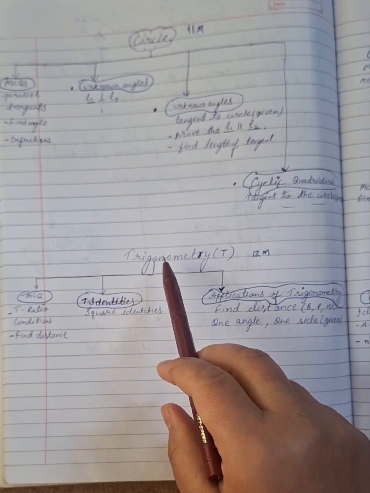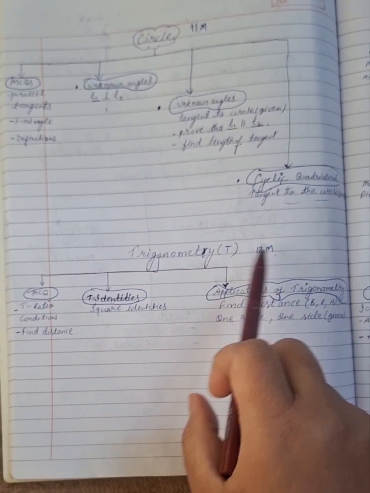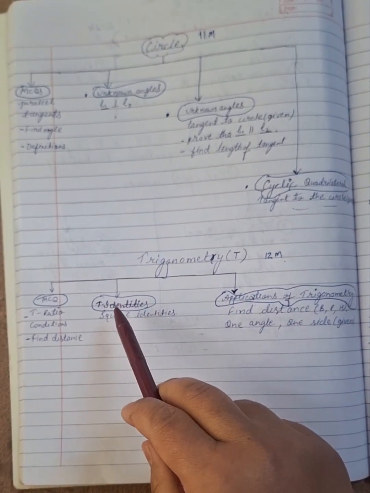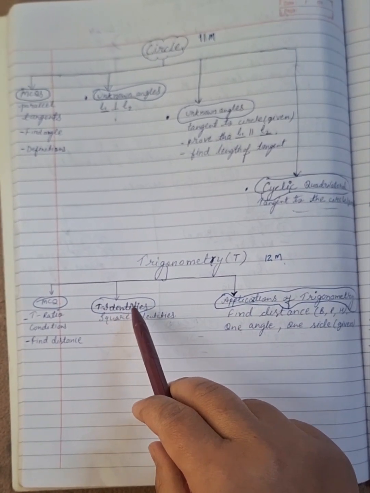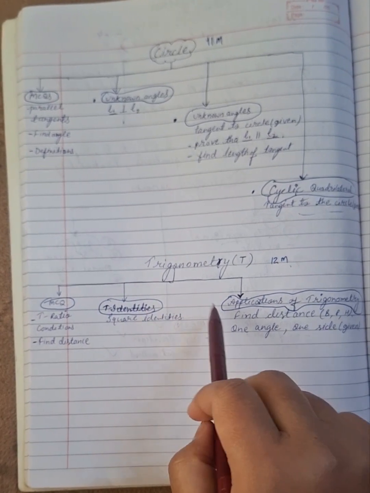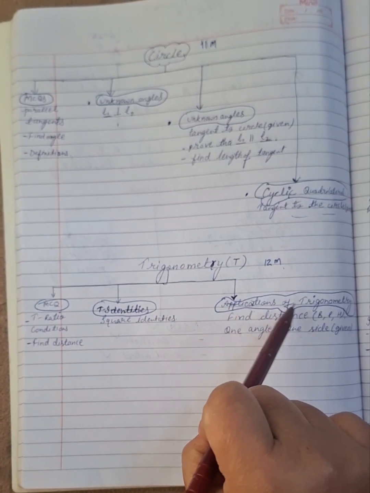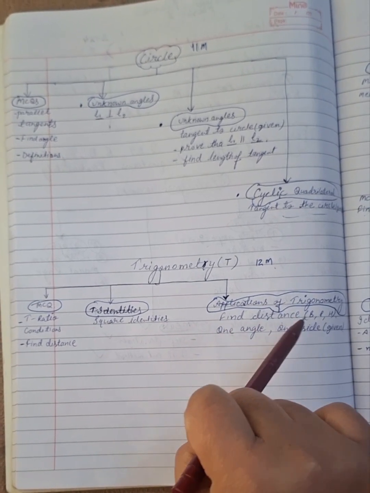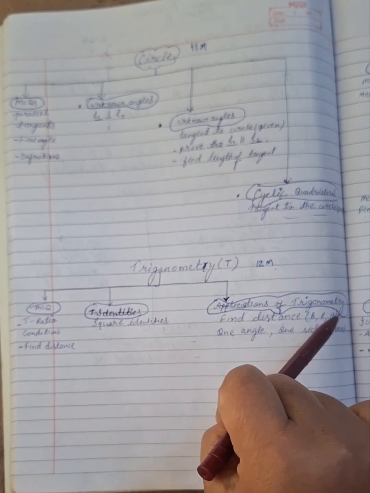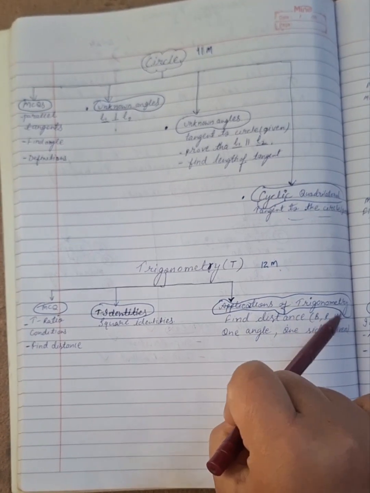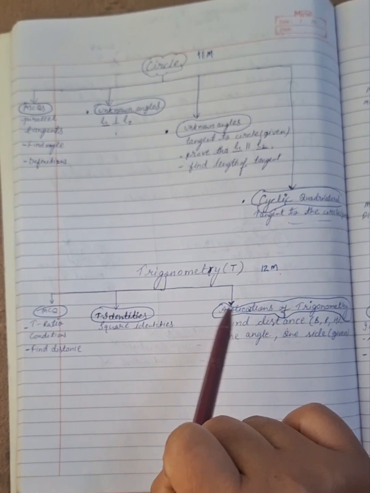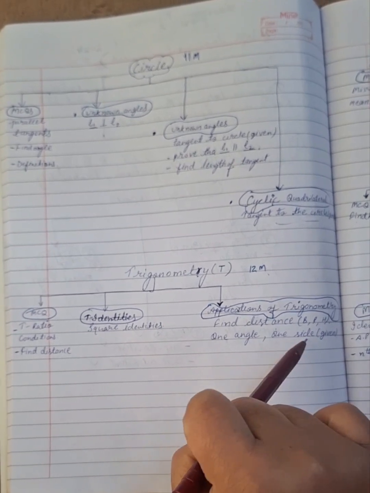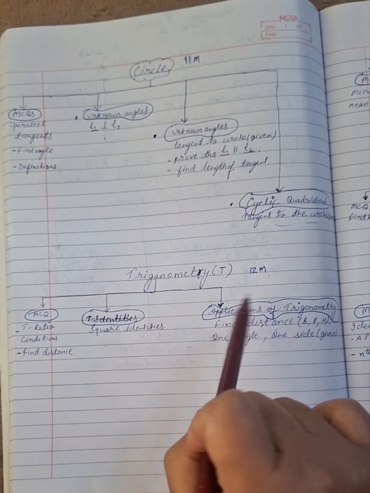So the next chapter is trigonometry. It can be of 12 marks. Here we have only 2 types. First is related to trigonometric identity, and second is the application of trigonometry. In this type you need to find the distance, like base, perpendicular and hypotenuse. Any one value will be missing, and you need to find it. So one angle and one side will be given in these questions.